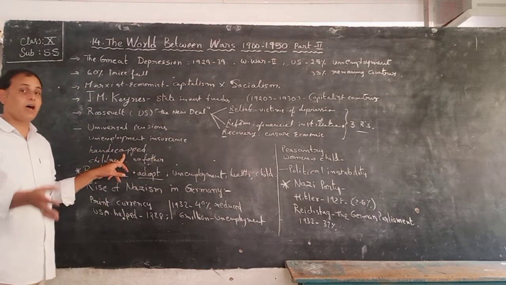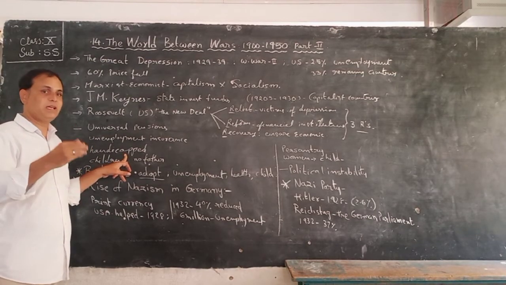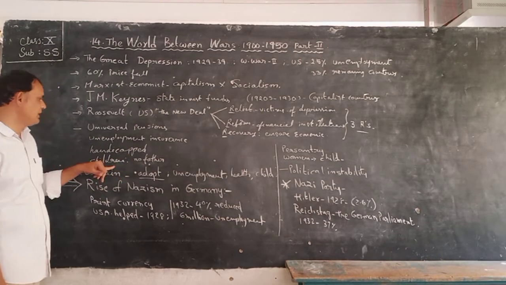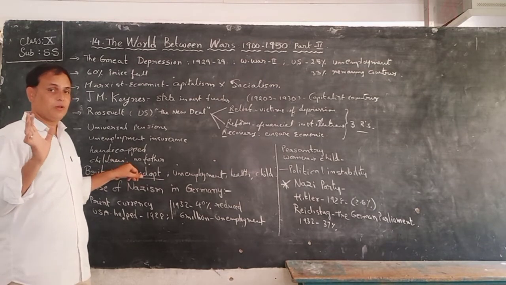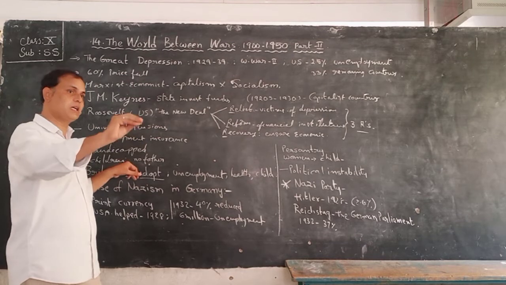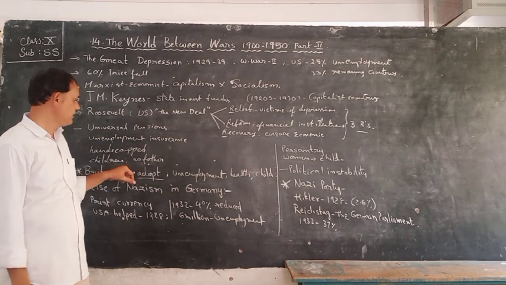Next, who are the handicapped persons? They survive with small help from the government. Next, children who did not have a father were also recognized by the government, and the government gives help to the fatherless children. Okay.